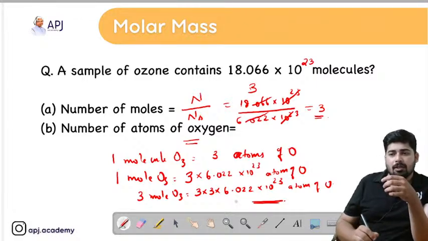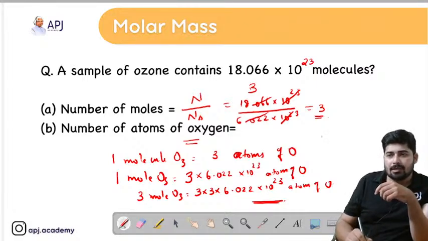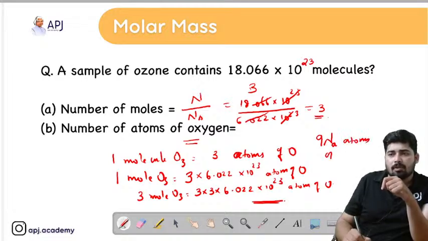You can write it in the short way: 3 into 3 is 9, and instead of 6.022 into 10 raised to 23, you can simply write it as Na, that much atoms of oxygen.